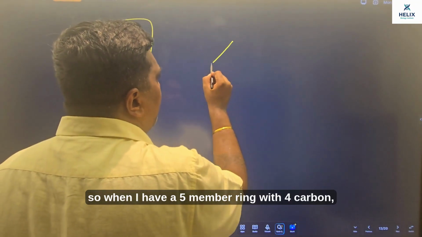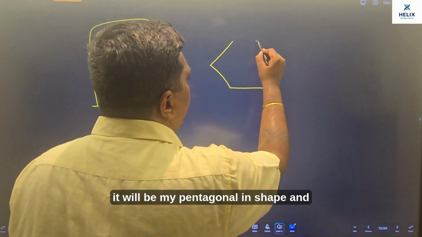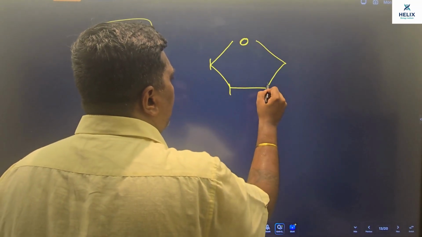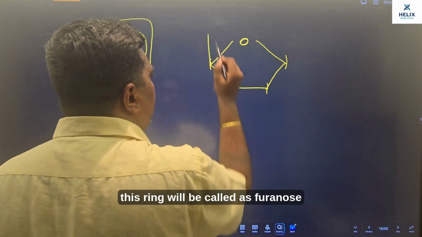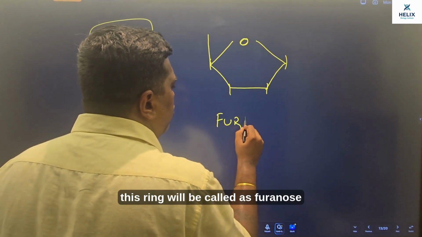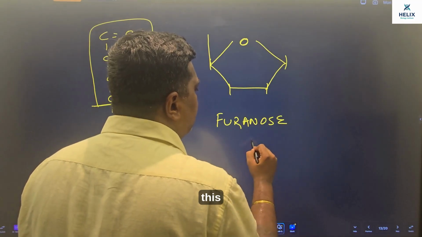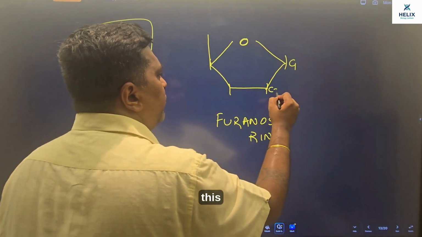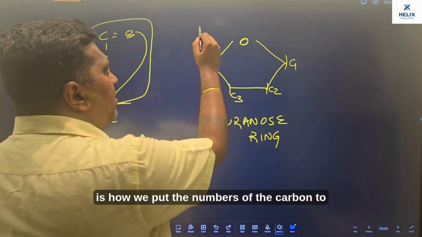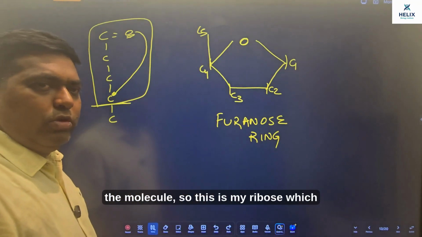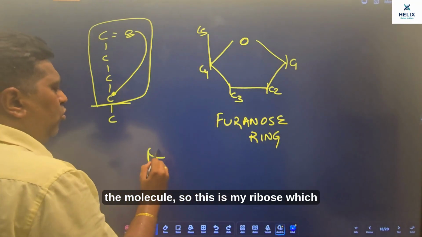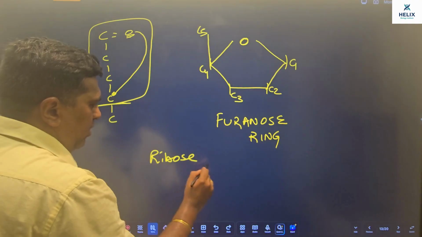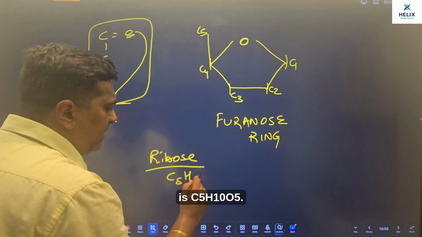It will be pentagonal in shape, and this ring will be called a furanose ring. This is how we put the numbers of the carbon on the molecule. So this is my ribose, which is C5H10O5.